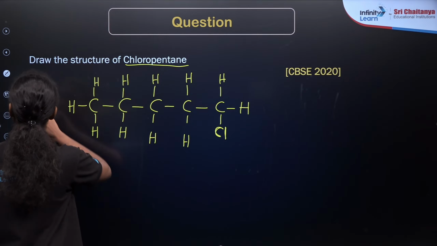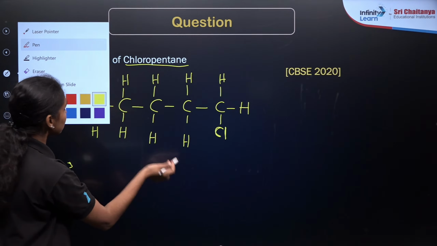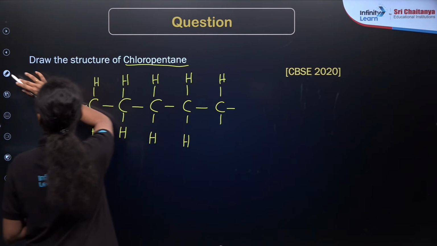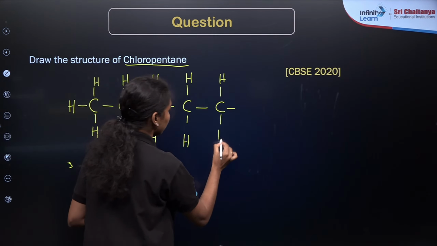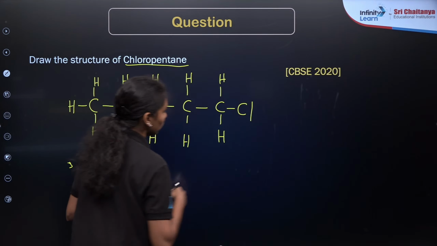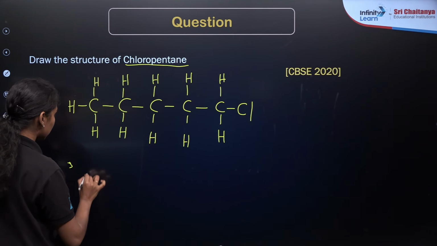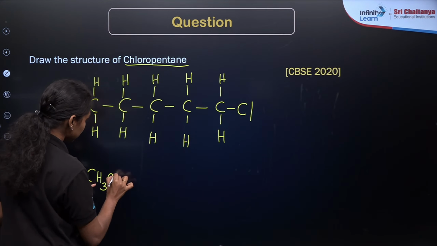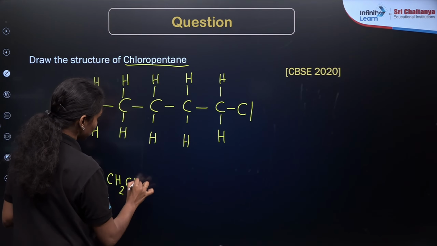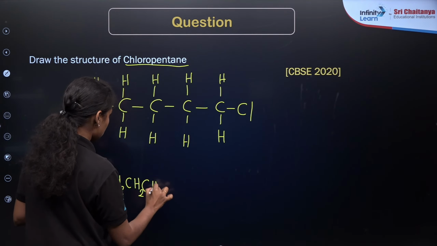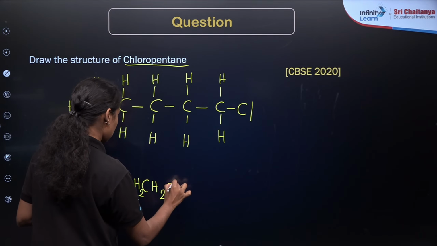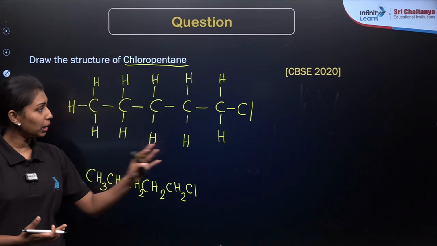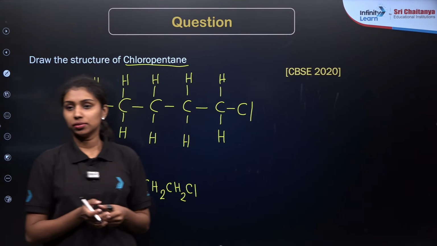There is no necessity to find the branched chain here. You can draw the structure like this also. If you are taking the condensed structural formula, it will be CH3, CH2, CH2, CH2Cl. There is no need to treat the chlorine as a branched chain.